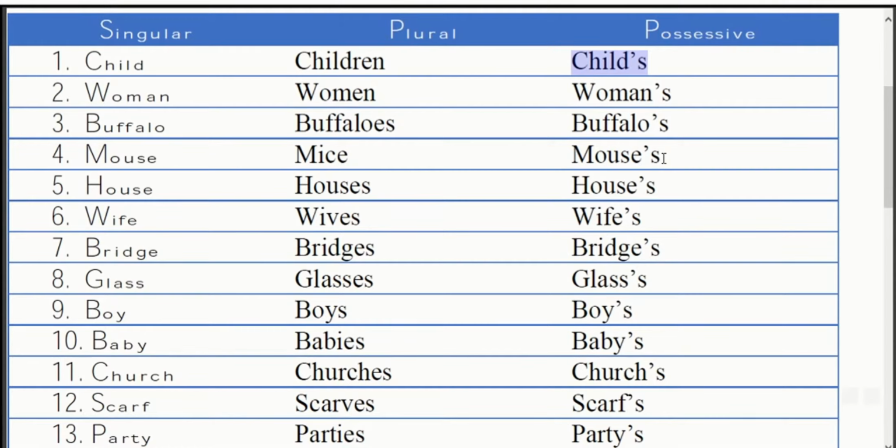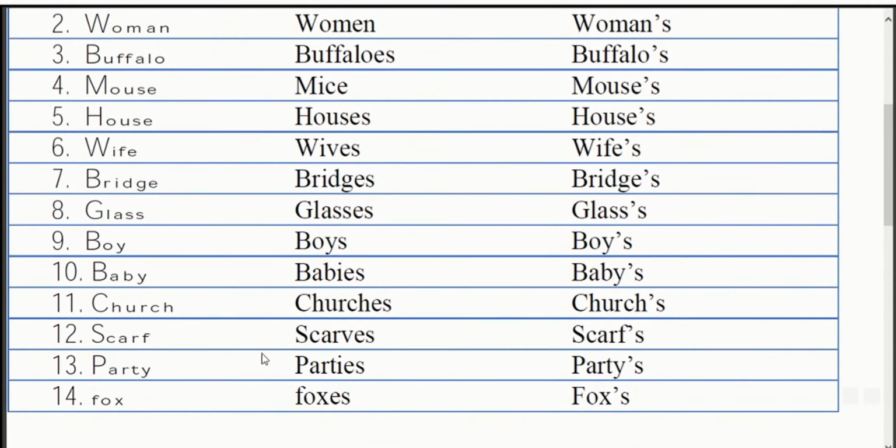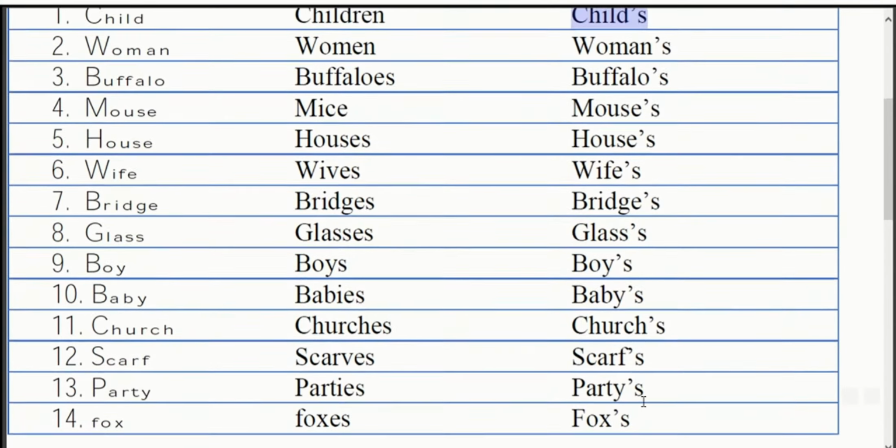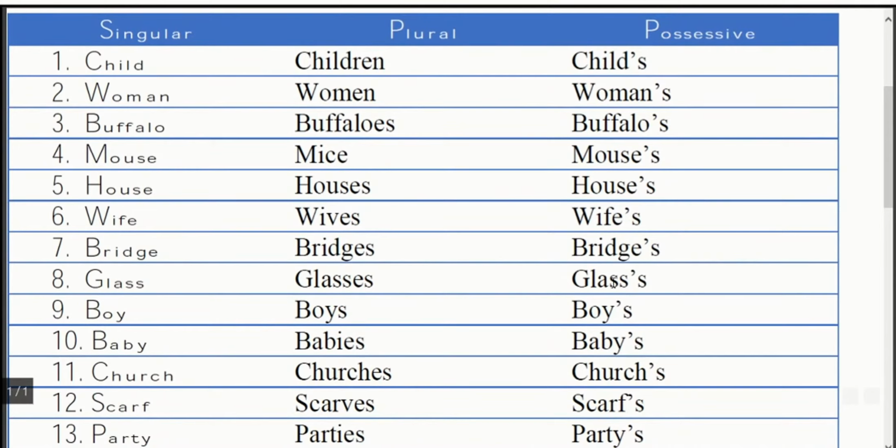Mouse, mouse's. House, house's. Wife, wife's. Bridge, bridge's. Glass, glass's. Boy, boy's. Baby, baby's. Church, church's. Scarf, scarf's. Party, party's. And fox, fox's.